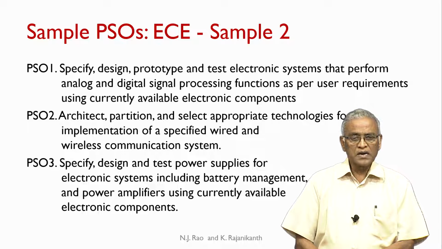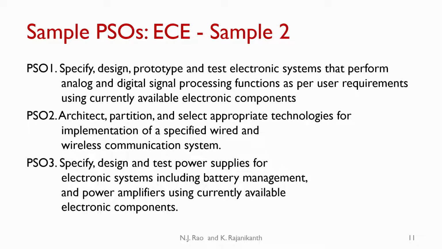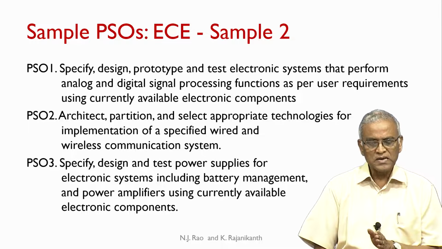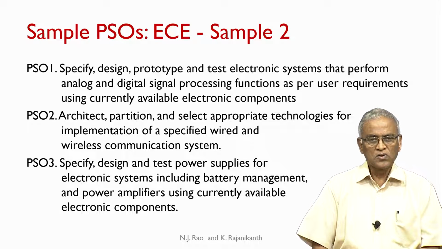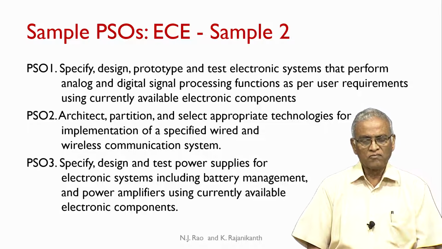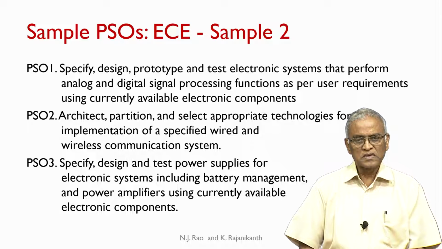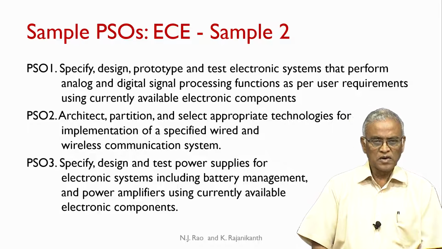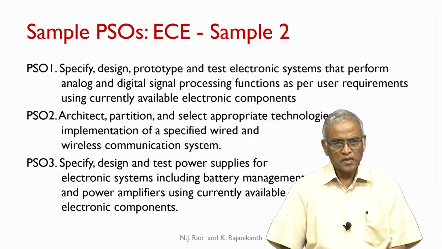The second one, architect, partition and select appropriate technologies for implementation of a specified wired and wireless communication system. So, we added those extra words, wired and wireless communication system, here. As you can see, we are only talking about architecting, partitioning and selecting appropriate technologies. You are not prototyping a full-fledged wired or wireless communication system. Normally such a thing is not viable in an undergraduate program in most of the colleges.